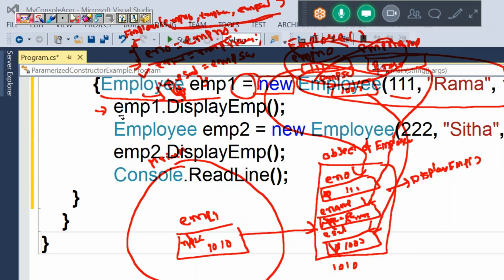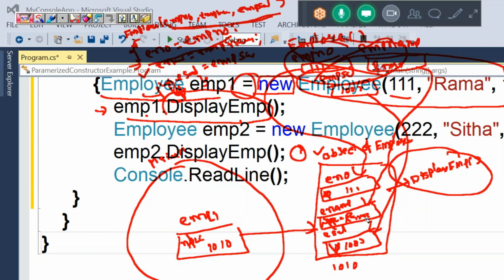Again control will execute emp1.displayEmp. Means it will print what values? The displayEmp method is being called on behalf of which object? This object, because emp1 is a reference variable which is holding the first object. So you are invoking the displayEmp method on behalf of the first object. That's why it will display this object's values.